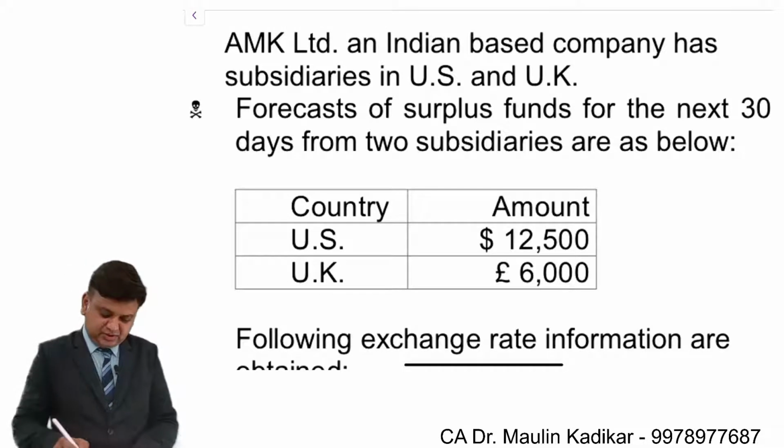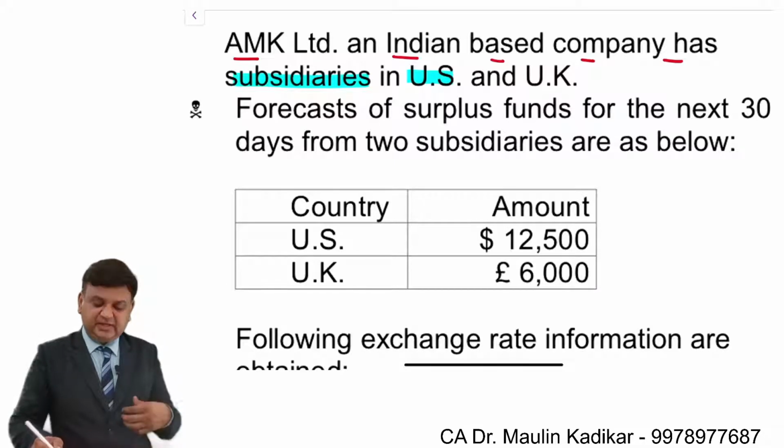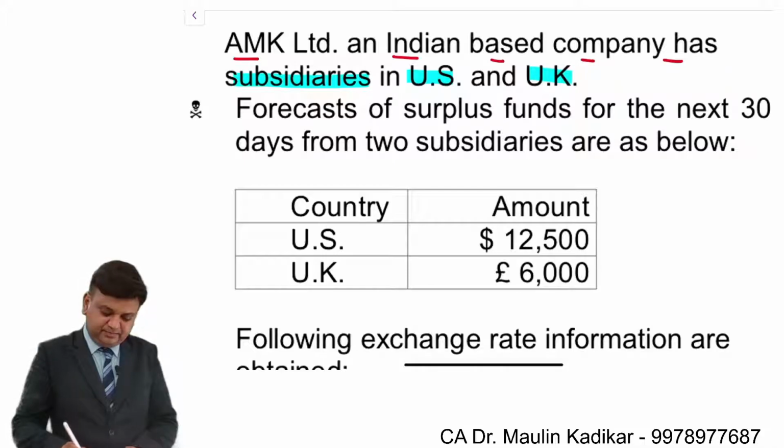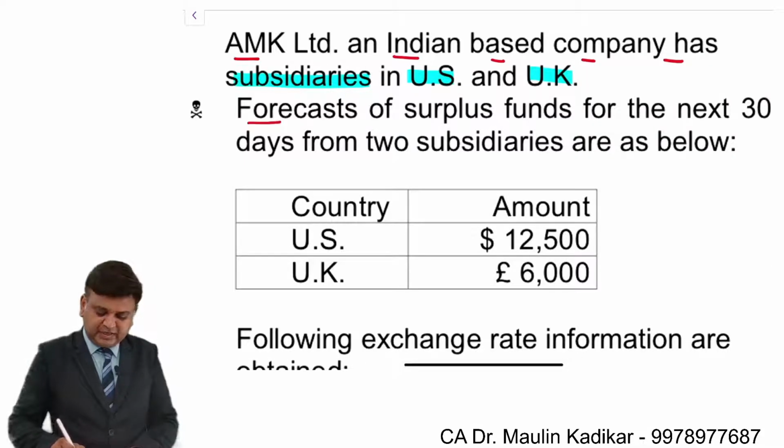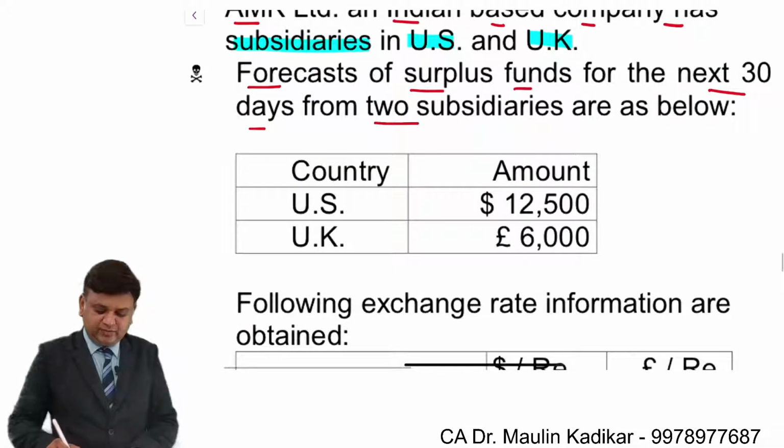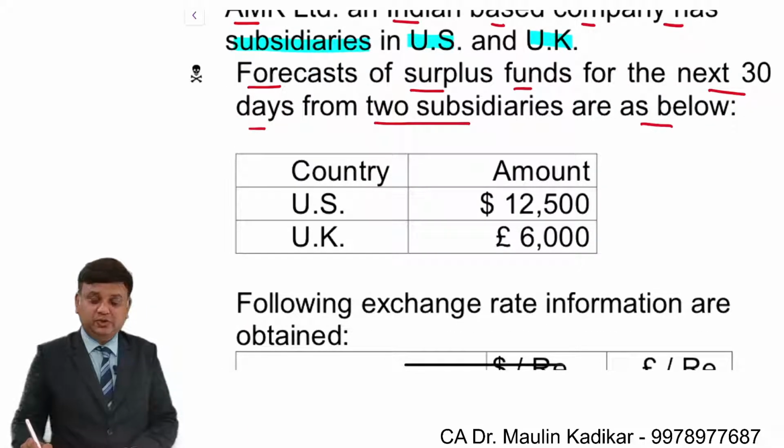Let us see the next question. AMK Limited is an Indian-based company which has subsidiaries in United States of America and United Kingdom. Forecast of the surplus funds for next 30 days from the two subsidiaries are as below. So we have been provided with the surplus funds.